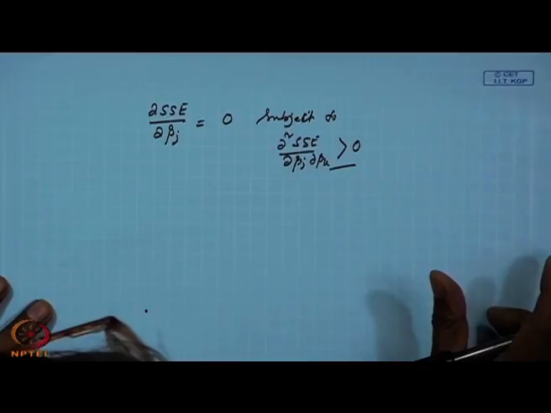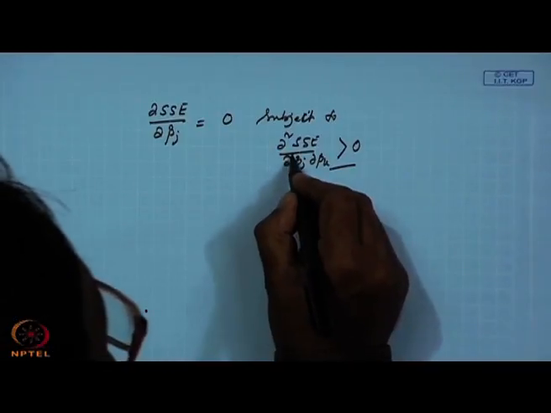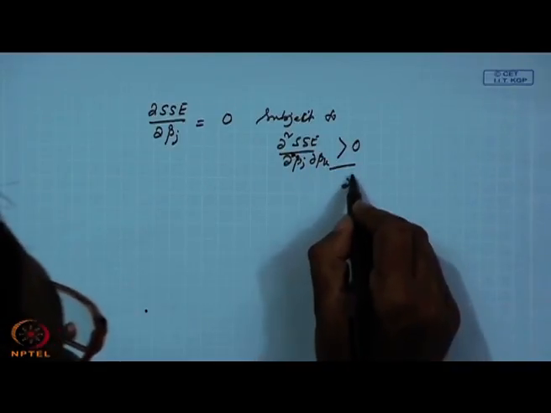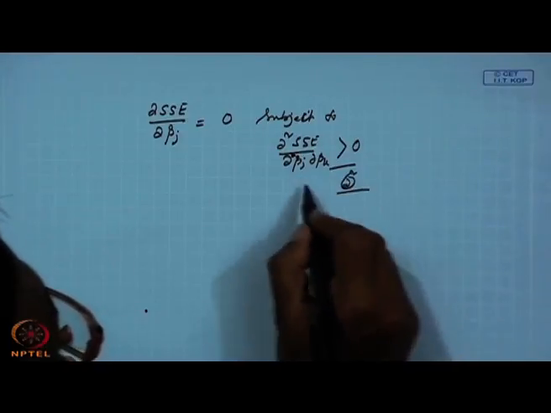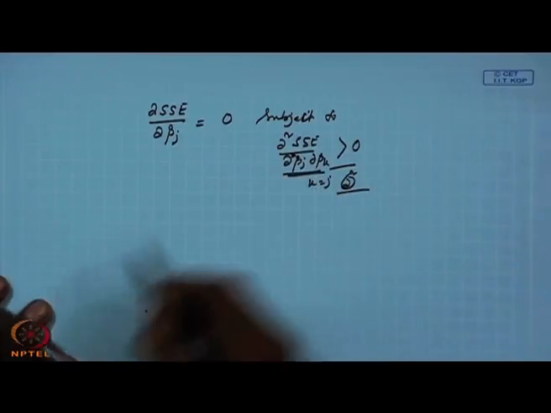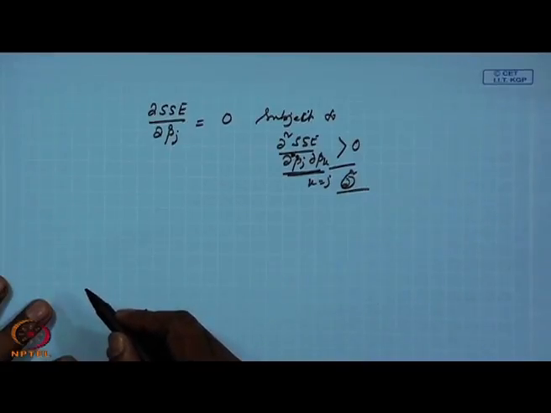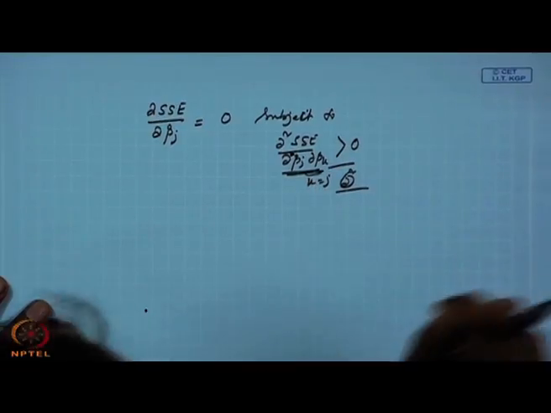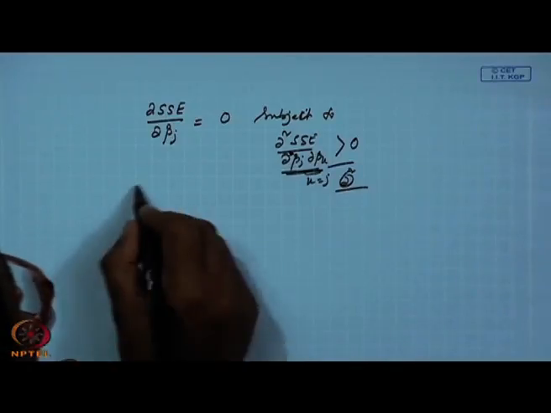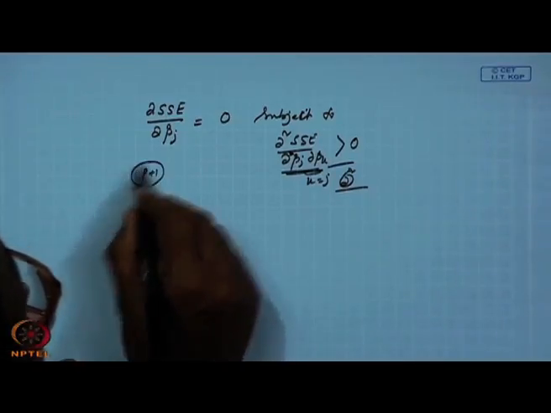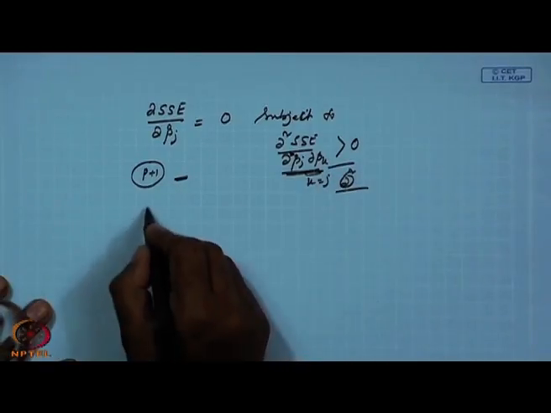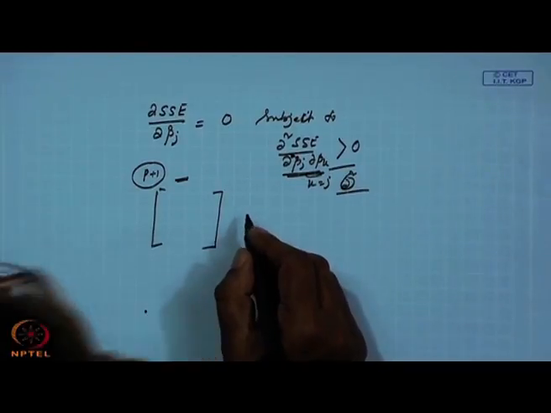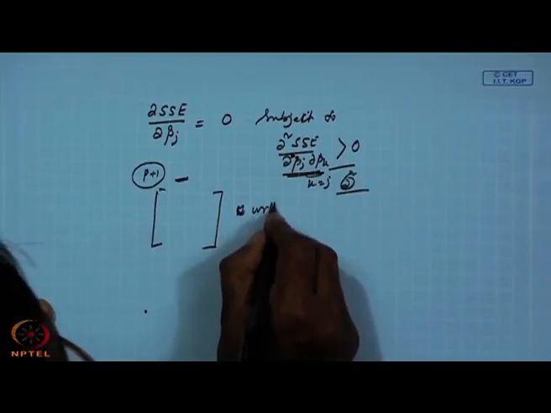Sir, here should it be del square SSE divided by del beta j del beta k, or only del square by del beta j square? You are talking about when there is only one variable; now if k equal to j, it will take care of that issue. It is the general form we have written basically. Then basically the Hessian matrix. Actually, what I am trying to say is, as there are p plus 1 estimates you are making, you will be getting a matrix. So, the Hessian matrix, that matrix will be positive definite.